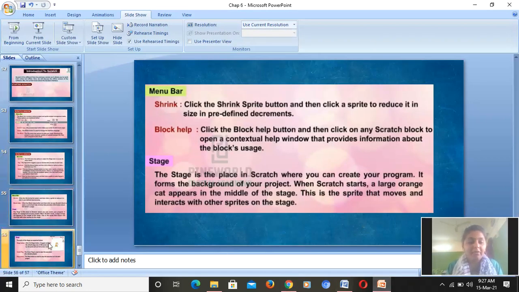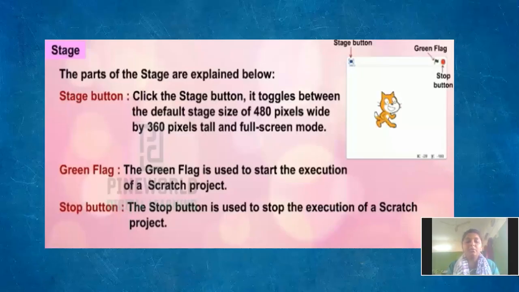Next, what are the things the stage has? Here you are having a stage button, here you are having a green flag, and here you are having the stop button. Yes, now this is the stage button. Okay, the size is being fixed here. Then the green flag is used.